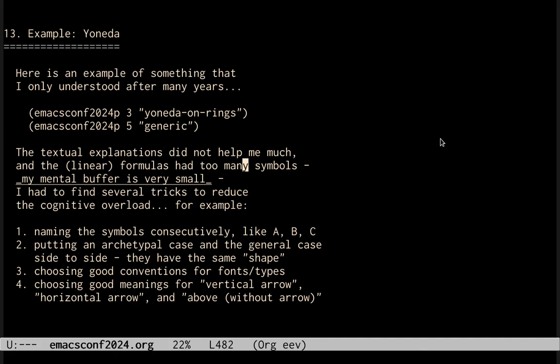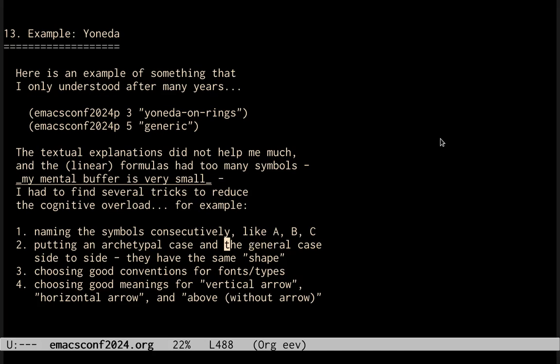And they contained formulas in mathematics, but written linearly, that had too many symbols, and my mental buffer is very small. And I had to find several tricks to reduce the cognitive overload of all these ideas. For example, I had to name the symbols consecutively, like A, B, C. So there's a kind of a temporal order in the symbols, in which the symbols that appear first have initial letters.